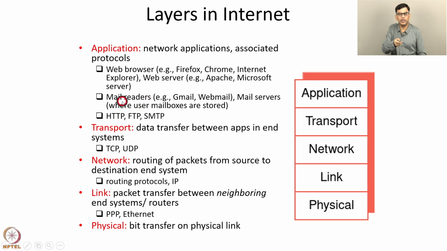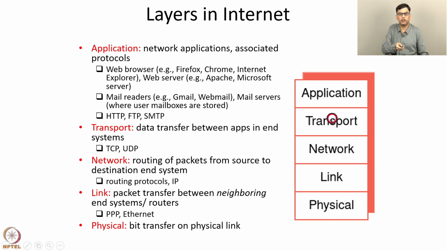Then for the email application, mail readers such as Gmail and webmail, and mail servers where user mailboxes are stored. These are the applications which reside in the application layer. And also the application layer protocols which support various applications such as web, file transfer and email also reside in the application layer. So examples are HTTP, FTP and SMTP. HTTP is the hypertext transfer protocol and it supports the web application. FTP is the file transfer protocol which supports the file transfer application. And SMTP is the simple mail transfer protocol which is for email. So this is the application layer. It is where network applications and the corresponding protocols for supporting the applications reside.